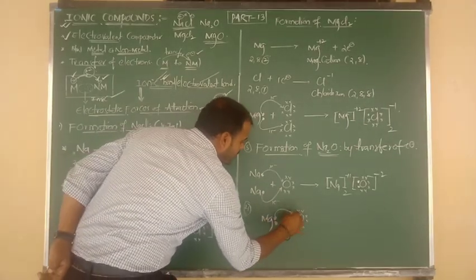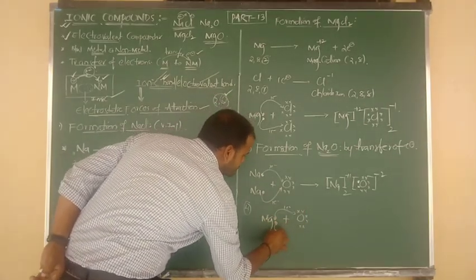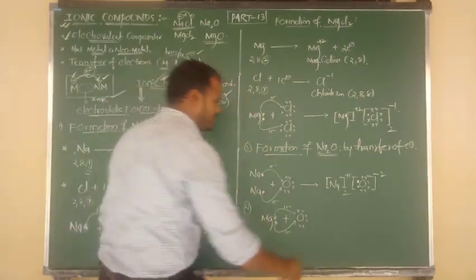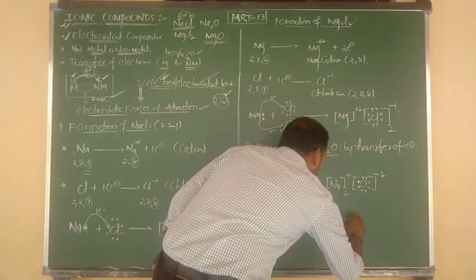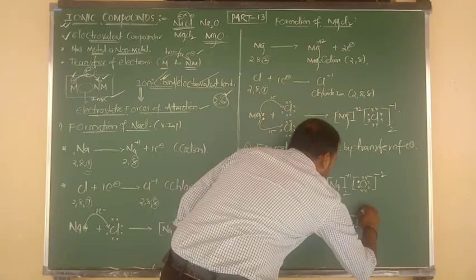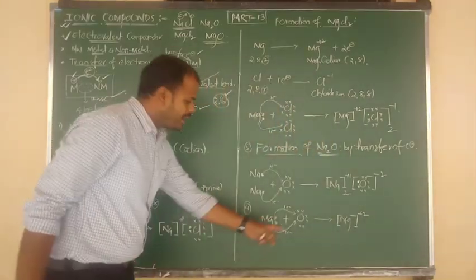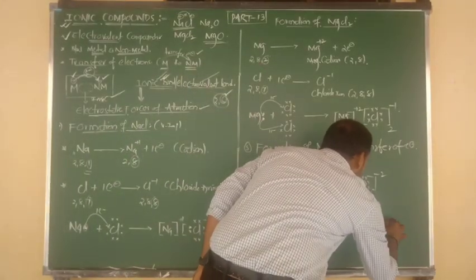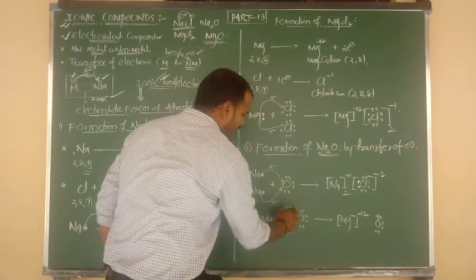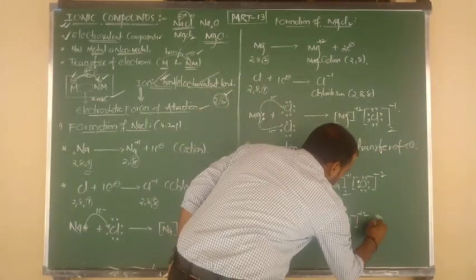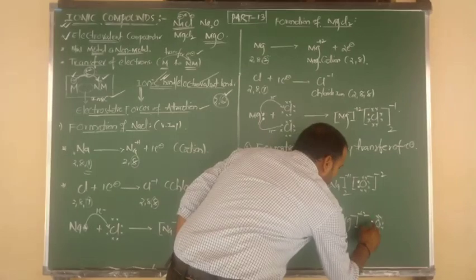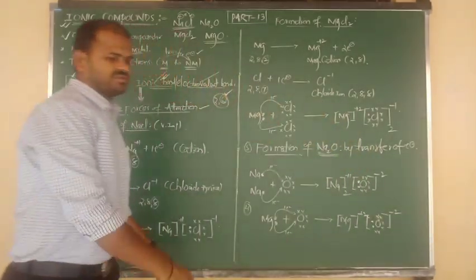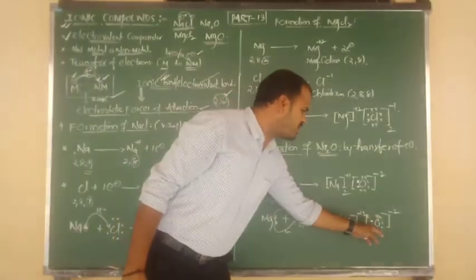Mg donating 1 electron. Again here Mg donating another electron. So magnesium is donating how many electrons? 2 electrons. After loss of 2 electrons, magnesium has the charge +2. And oxygen gains 2 electrons. Oxygen already contains 6 electrons originally. And it is gaining how many electrons, beta? Yes, oxygen gains 2 electrons from the magnesium metal. By gain of 2 electrons, the charge is -2. So Mg has +2, O has -2.